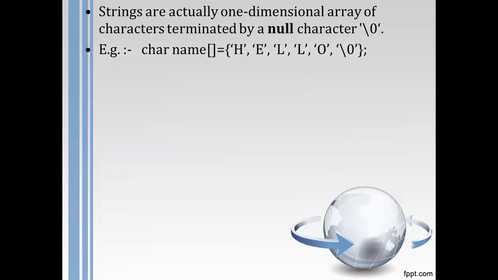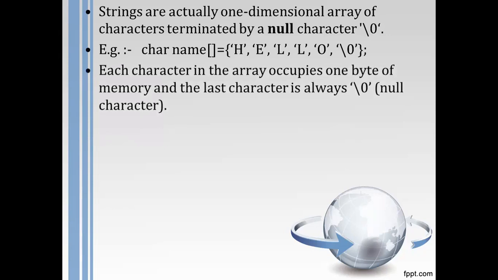For example, char name in square brackets, so definitely it is an array, equal to, in curly brackets, the characters, but the last character, if you see, is nothing but a null character. We call it a null character, so every string must end with a null character. This is a very important part of character arrays.